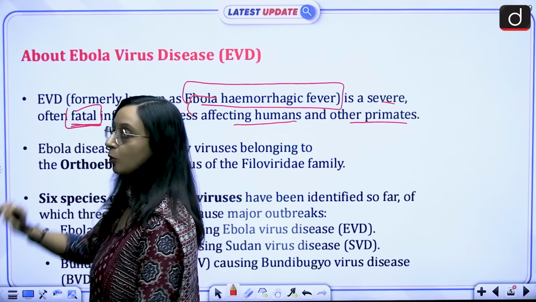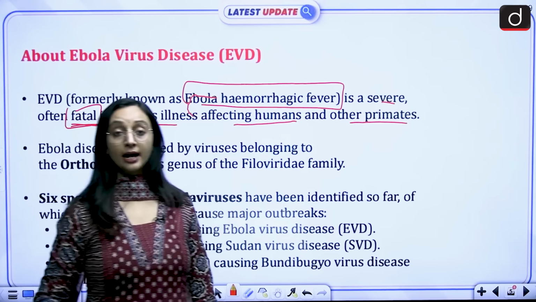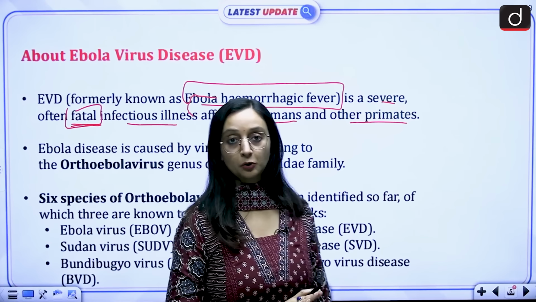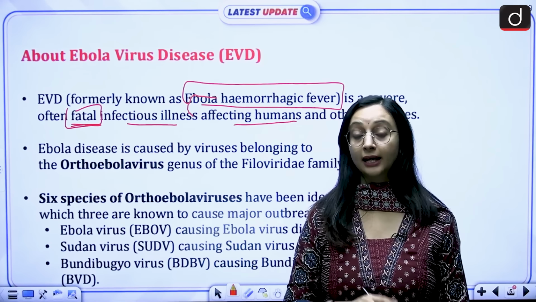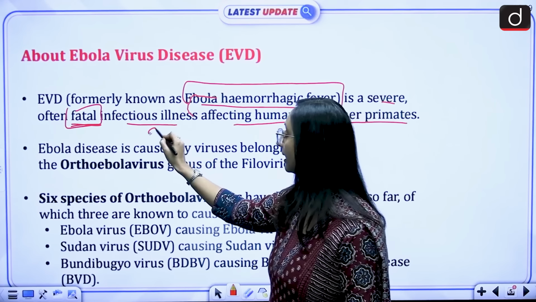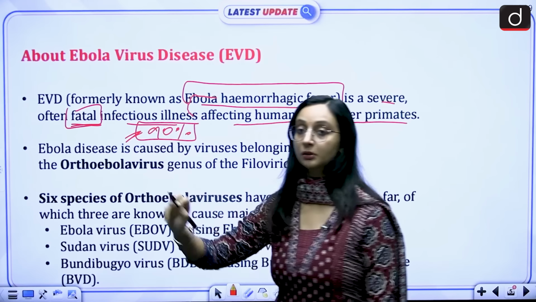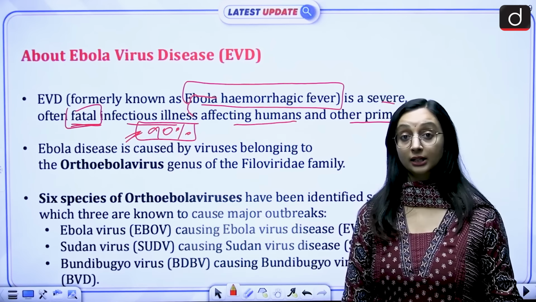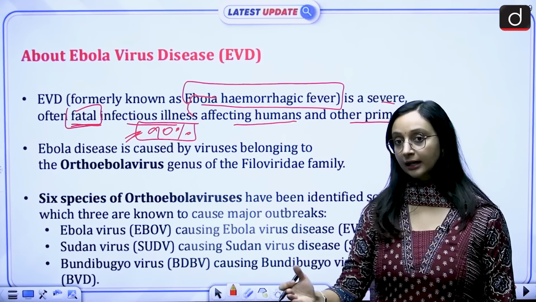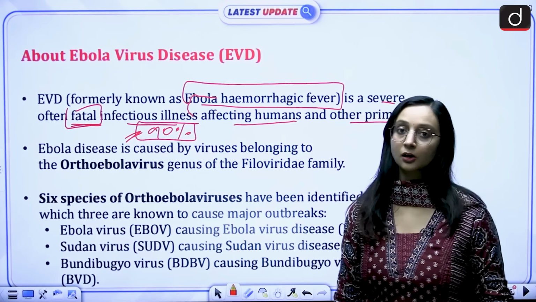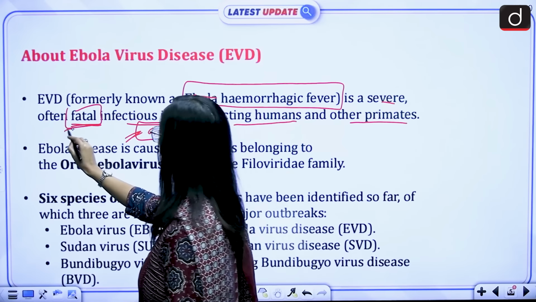It is often fatal. The death rate over here is high. In fact, in a couple of outbreaks that we have seen in the past, the death rate has gone as high as 90%, meaning almost everybody who contracted the disease was dying. It has gone as high as 90%, and right now it is somewhere around 50%.